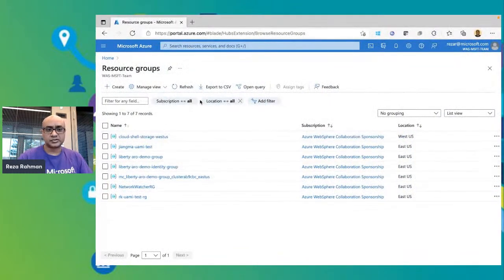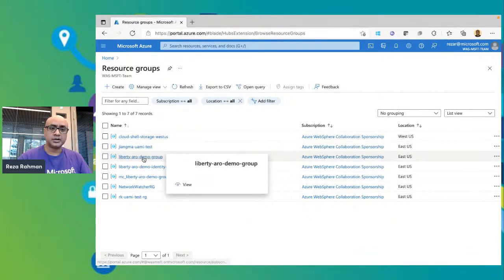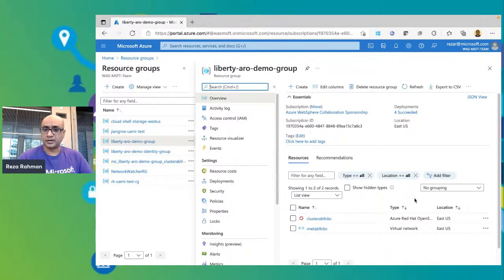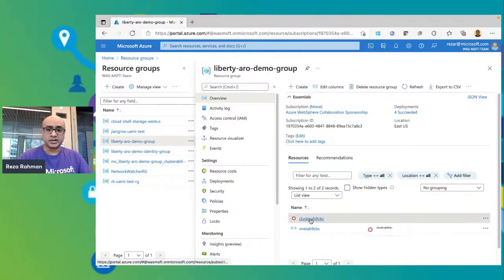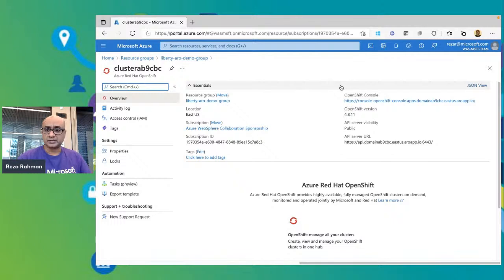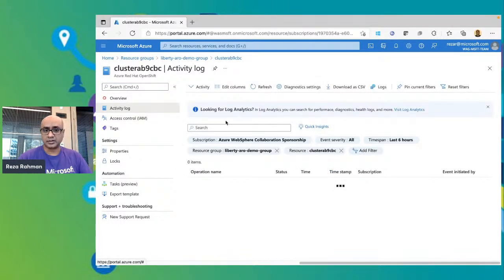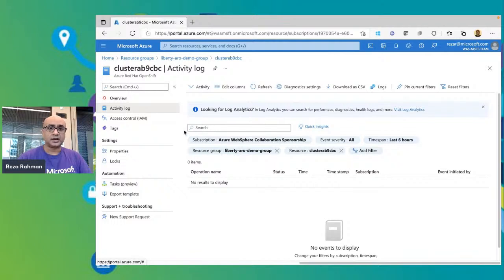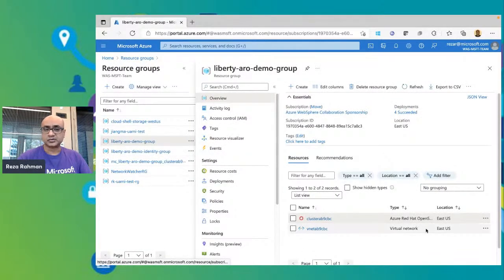Okay, so these are the resources that are deployed for me. And if I go into the Liberty Arrow demo group, which is where I have it created, you'll see there are two different things that are created on my behalf. One is an Azure Red Hat OpenShift cluster. So I basically have an Azure Red Hat OpenShift cluster now up and running. You can take a look at the activity log, and you'll see that I've created this beforehand. And there's also a virtual network where this is actually deployed.